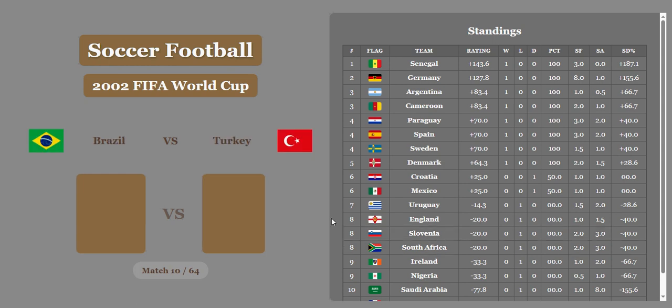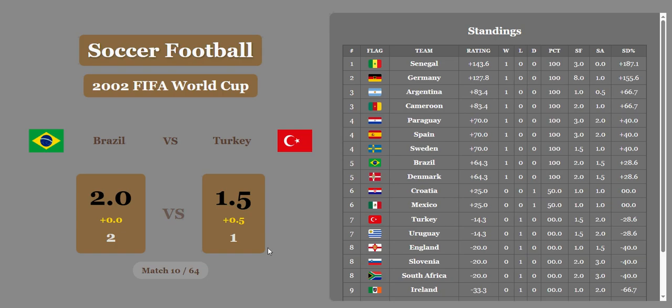Brazil versus Turkey is the next one. 2-1 in favor of Brazil, I mean. And Turkey's going to get a half goal is what I meant to say. But Brazil is going to come out with their opening win, and they'll be tied in 5th with Denmark. Turkey tied in 7th with Uruguay.